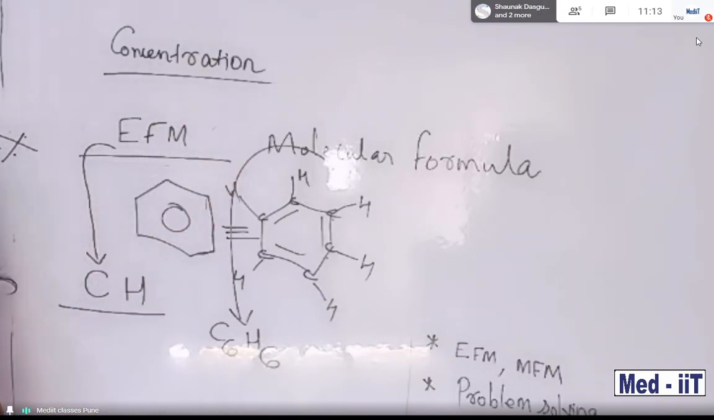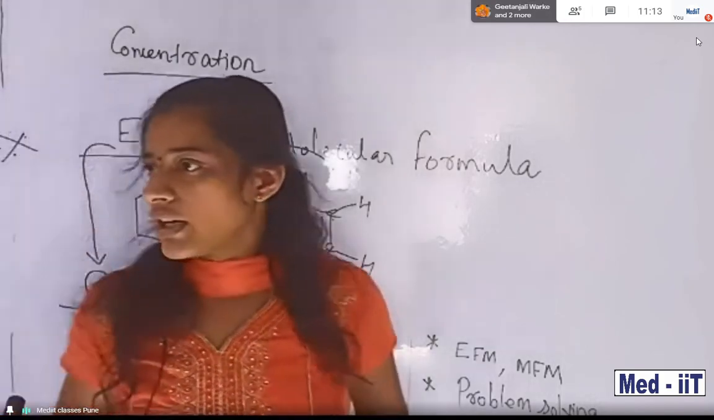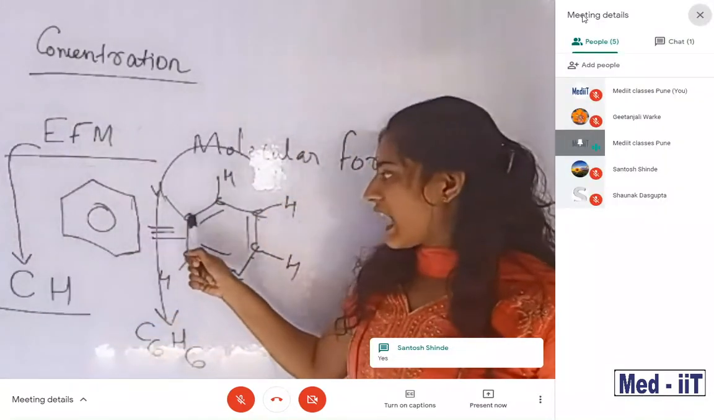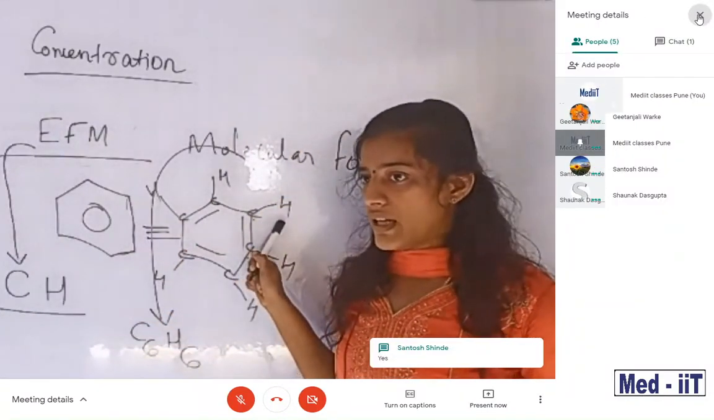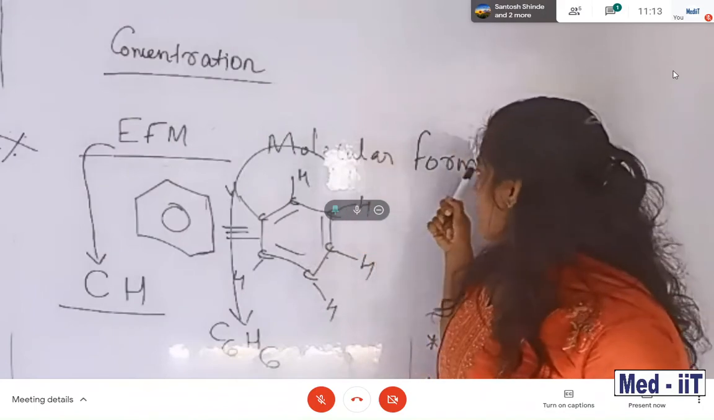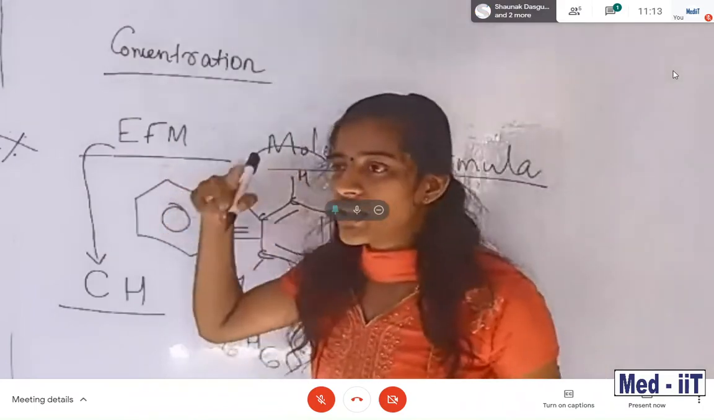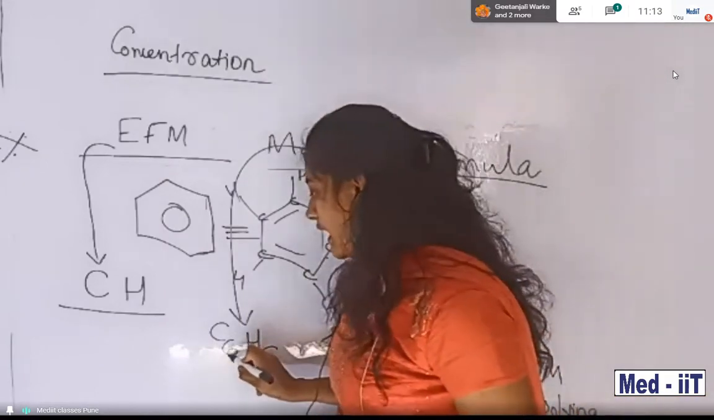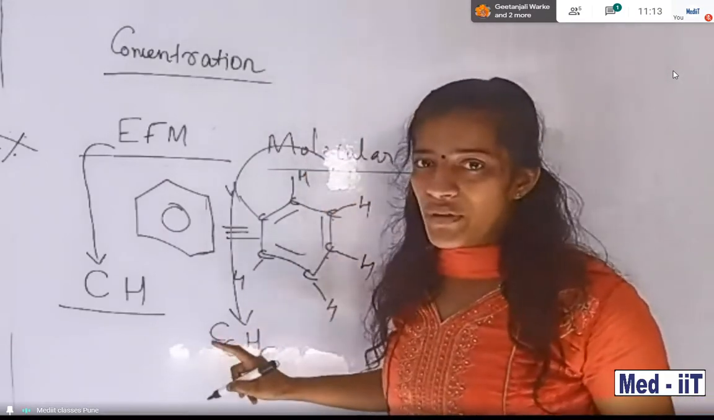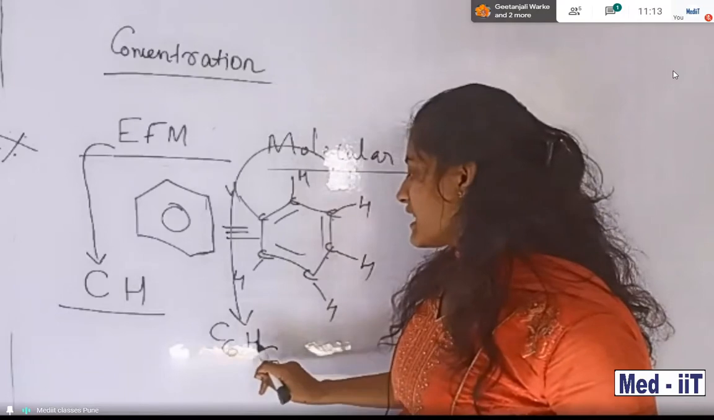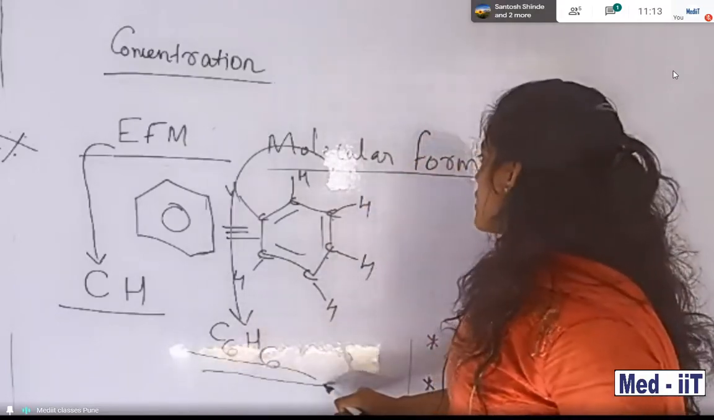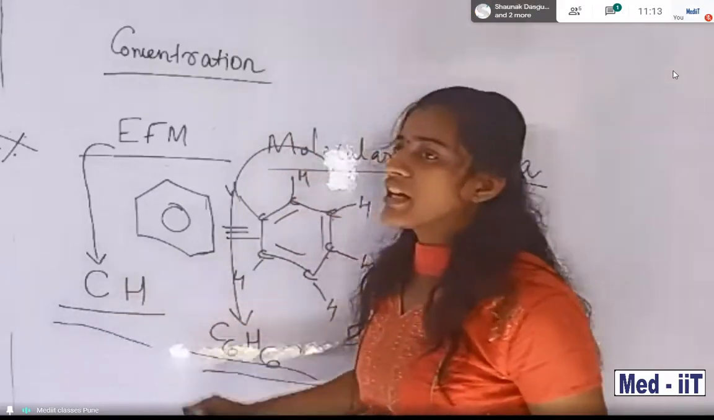Understood? Clear? Students, message me, is it clear or not? EFM means only what elements are present, carbon type and hydrogen type. But molecular formula means you count how many atoms: 6 atoms of carbon and 6 atoms of hydrogen are present. So this is called the molecular formula and this is called the empirical formula.